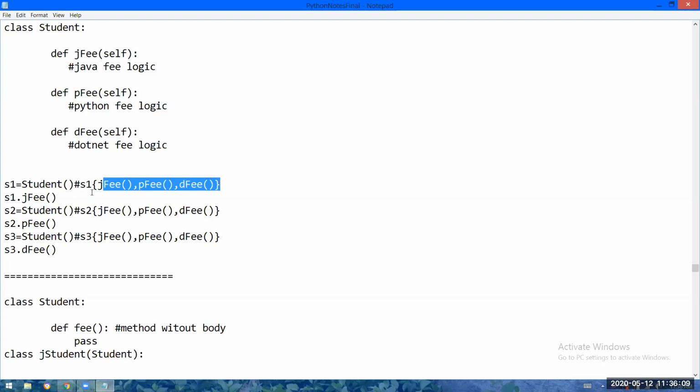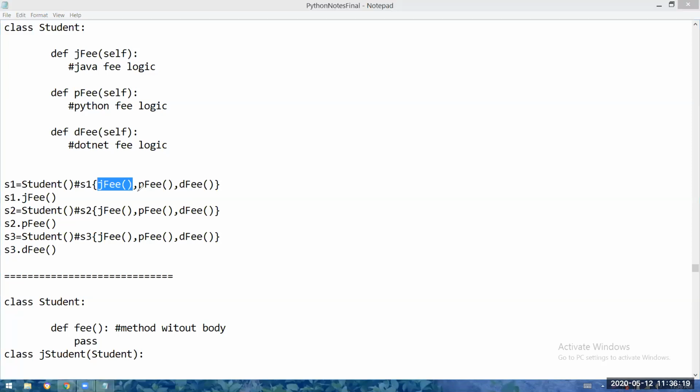See, S1 wants to learn only Java, right? So he wants only Java fee, but we are loading the Python fee and .NET fee. This is not required. Similarly, S2 wants to learn only Python. So S2.Python fee, that's why I'm calling that only. But by default, Java fee and .NET fee will also be loaded. Now that is also not required. In S3 object, just .NET fee is required. Java fee and Python fee are not required because S3 is representing a student who wants to learn only .NET. So he requires only .NET fee.